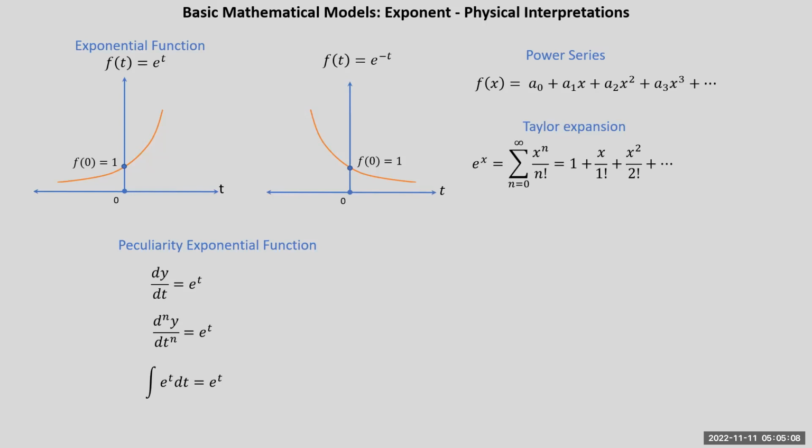So right now, make an assumption you know the Taylor series, and the Taylor series for e raised to x is defined as 1 plus x upon 1 factorial plus x square upon 2 factorial plus so on.